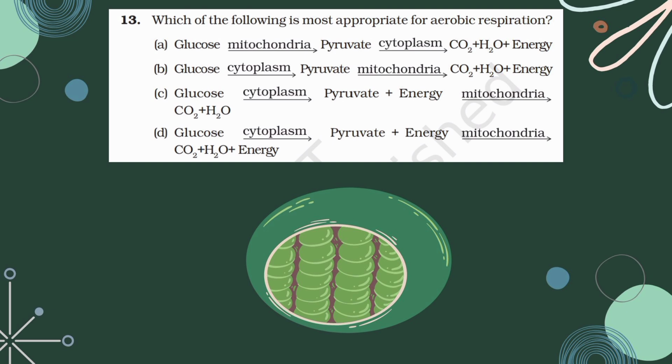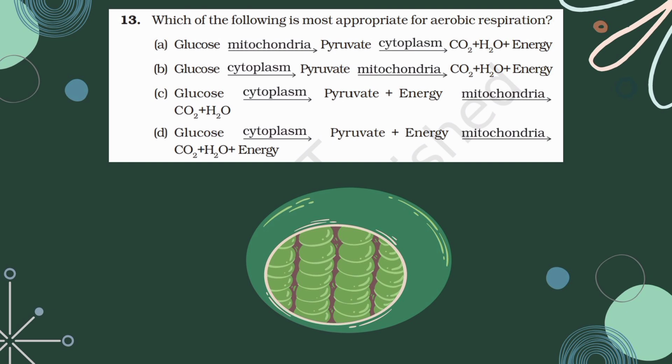13th question. Which of the following is most appropriate for aerobic respiration? Unlike anaerobic respiration, in aerobic respiration, reactions also occur in the mitochondria. First glucose is converted into pyruvic acid plus energy in the cytoplasm. Then this pyruvic acid is converted into carbon dioxide plus water plus energy in the mitochondria.